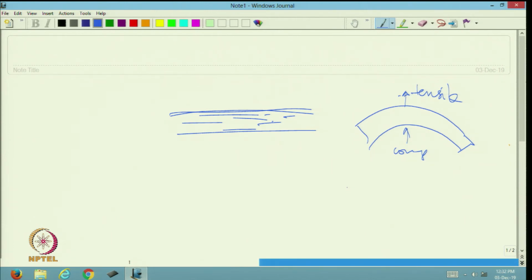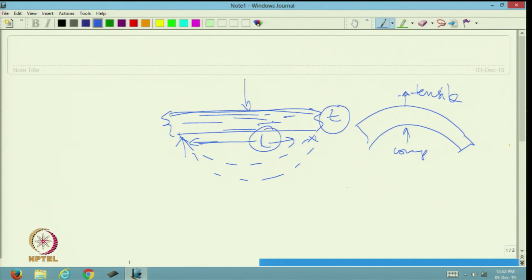Now, while testing, we can reduce shear to some extent by readjusting, say this is the thickness, and here if we bend, this is bending, this is the length of the specimen. So, if we change the length and thickness ratio, we can manipulate the shear component.